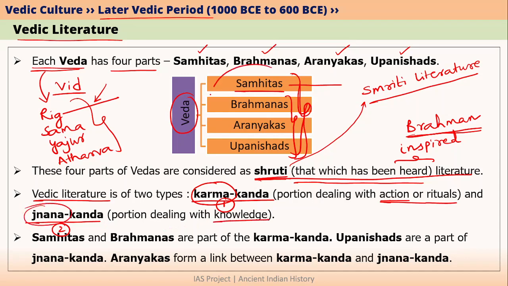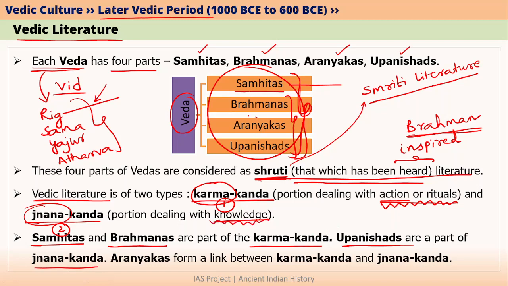So we said that Vedic literature has these four parts. Within these four parts, the Samhitas and Brahmanas are part of Karma Khanda. So Samhitas and Brahmanas mainly deal with action or rituals, whereas Upanishads are the Jnana Khanda of Vedic literature. It means that Upanishads deal with knowledge.